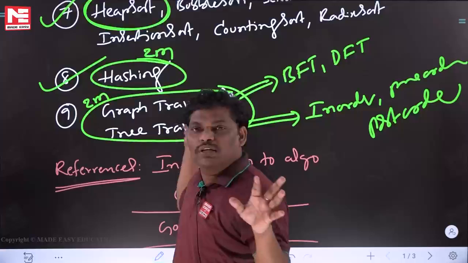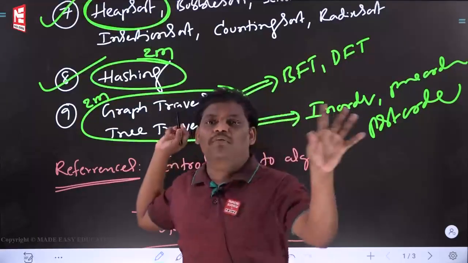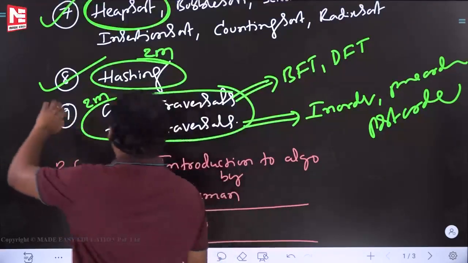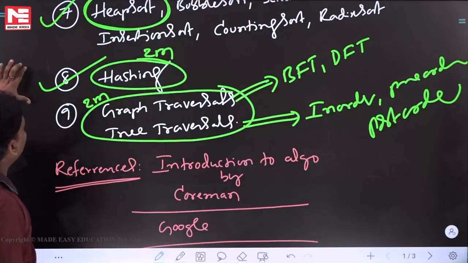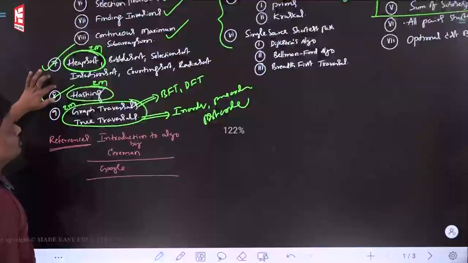Out of these 5 things in the ninth chapter, definitely 1 will come. Minimum 2 marks will come. Fine. I told you the things which are really required. This is the computer science GATE syllabus for the algorithm subject.